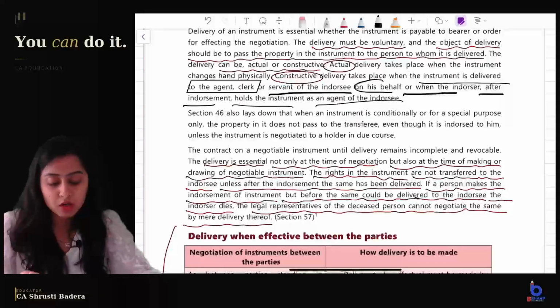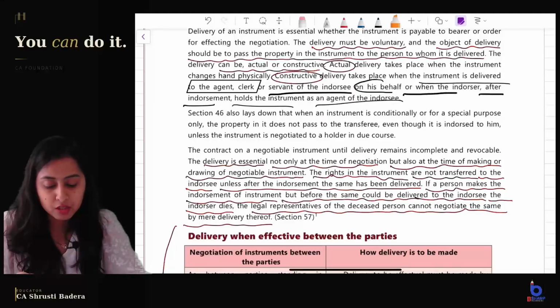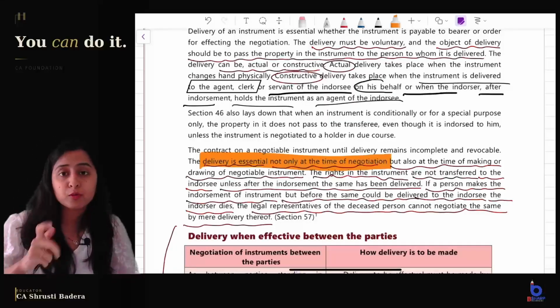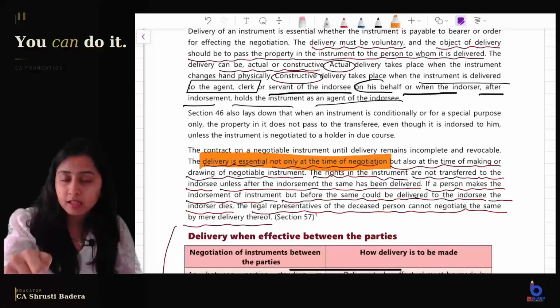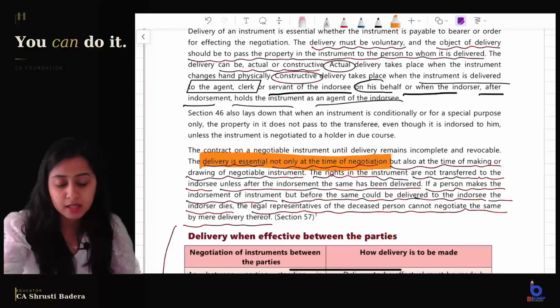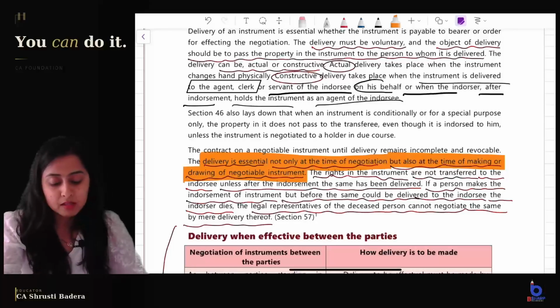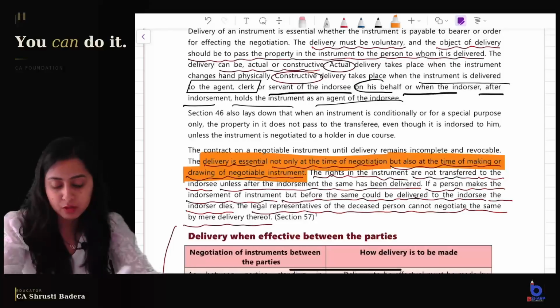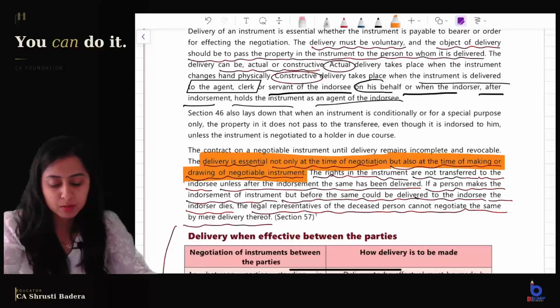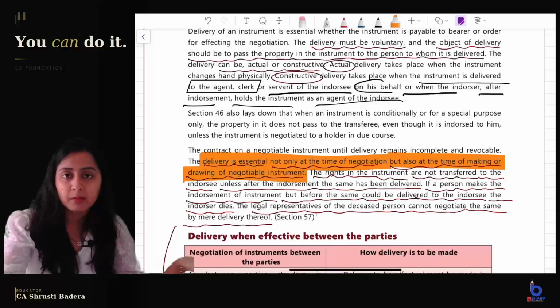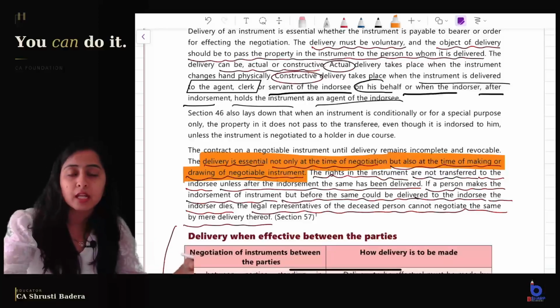Delivery is essential not only at the time of negotiation. So delivery you have to do 2 times, right? When you are negotiating the instrument, when you are transferring the ownership of the instrument, and also at the time of making or drawing of the negotiable instrument. The rights in the instrument are not transferred to the endorsee unless after the endorsement the same has been delivered. So if I make a check and keep it in my drawer, I have made it in your name, but still if you find it without me delivering it to you, you will not become the owner of the instrument. That is the crux of this line.